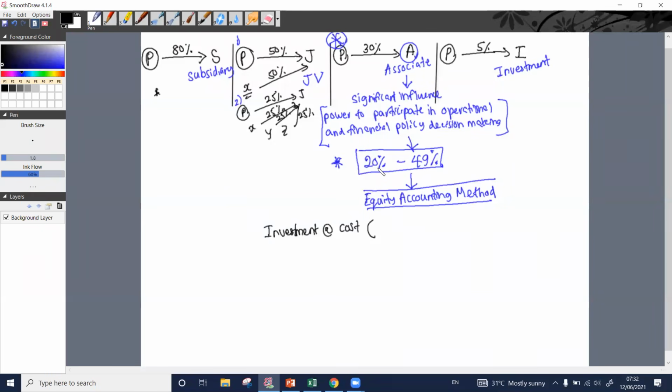Right. So investment at cost. But if there is a gain on bargain purchase, that one we need to consider, right? If there is a gain on bargain purchase as a result of the acquisition, that one we do need to consider and take it into our books of accounts. Goodwill එක පොත්වලට අරන් ආවේ නැහැ because it is embedded in the investment. Investment එක ඇතුලේ ඒක තියෙනවා. Goodwill එක. ඒ නිසා අපි මෙතනදී එයා වෙනම අරන් ඉන්නේ නැහැ.